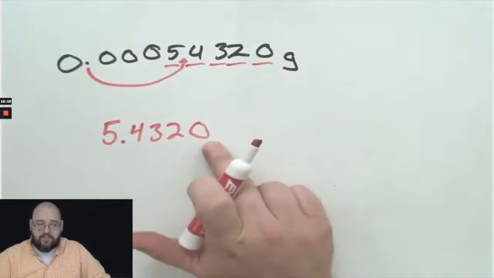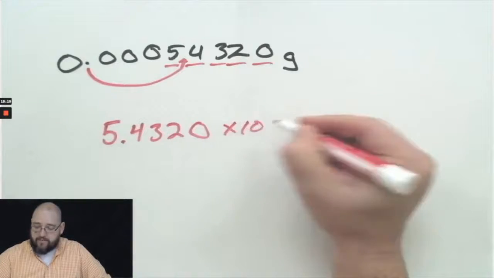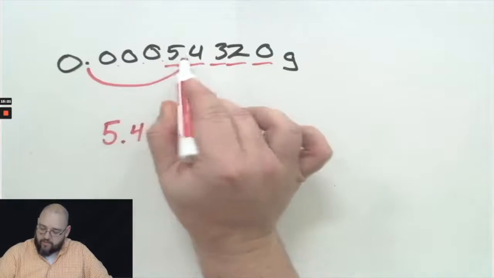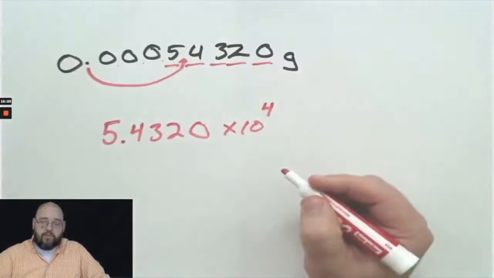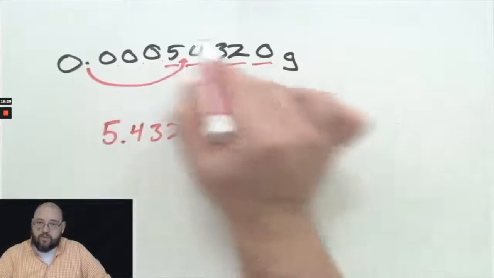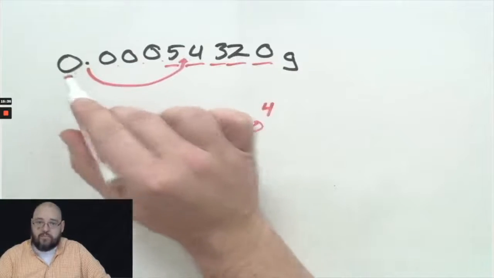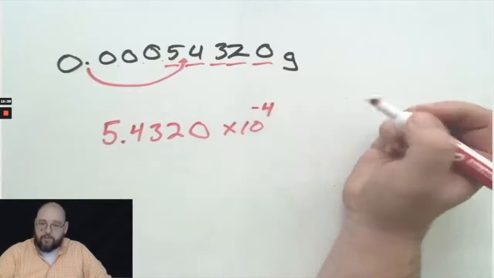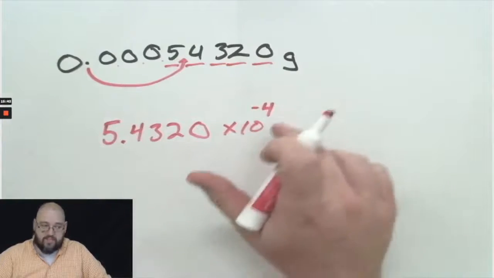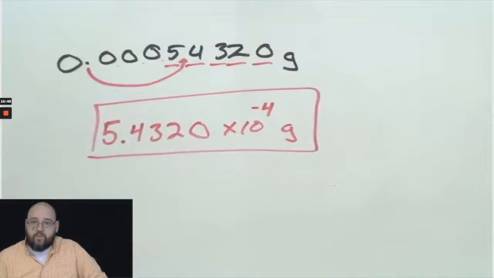I keep all of my significant figures in my significand. And then I put times 10. Now, how many places did I move it? I moved it 1, 2, 3, 4 places. I moved the decimal 4 places, but my original number was less than 1. Anytime it's 0 point something, it's less than 1, which means my exponent is negative. So this is 5.4320 times 10 to the negative 4th grams. This would be the scientific notation for that number.